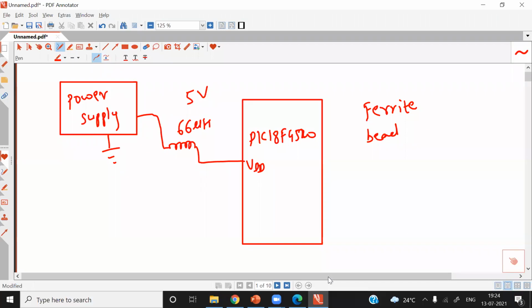The DipTrace PCB design file I have already uploaded on Google Drive. There is one folder, PCB design, and this file is inside that folder. Just download it and go through it. You can open that file in DipTrace software. So if you want to learn PCB design, download DipTrace software. If you have not installed it, install it, and then open the PCB design file which I shared with you through Google Drive. And also watch one more recorded session. The link of that recorded session I will provide you immediately after the end of this session.